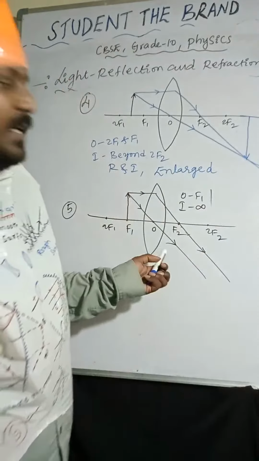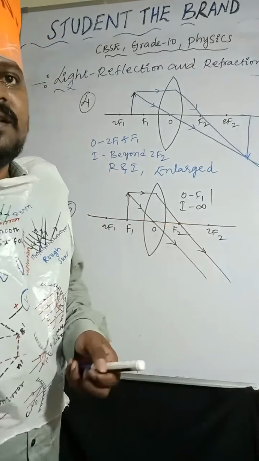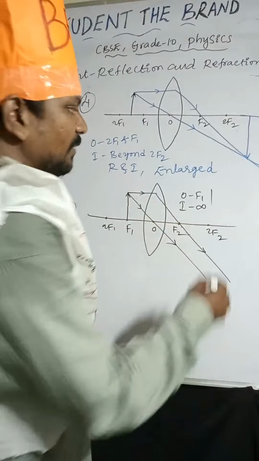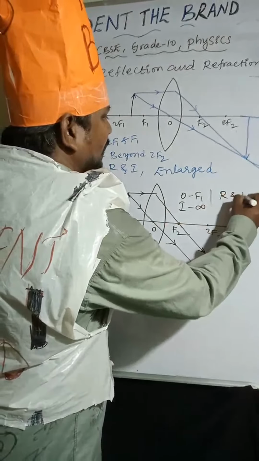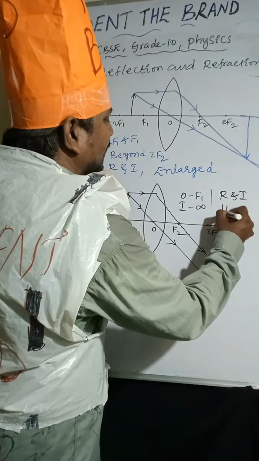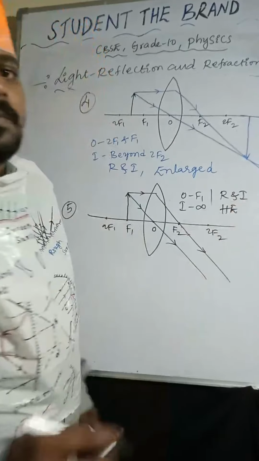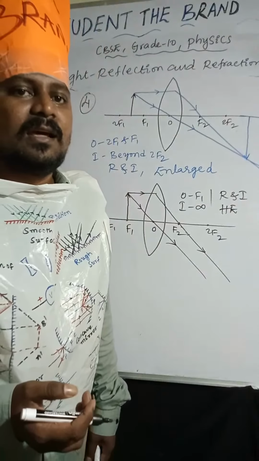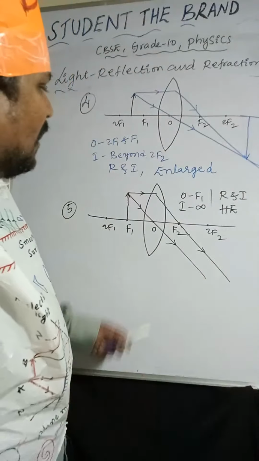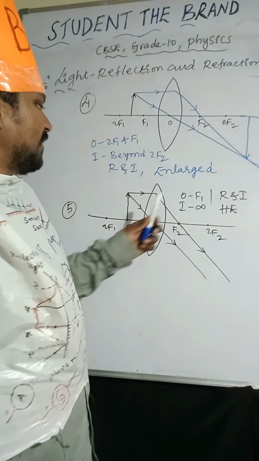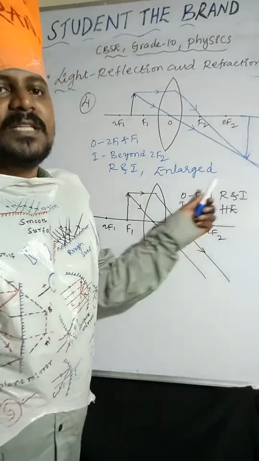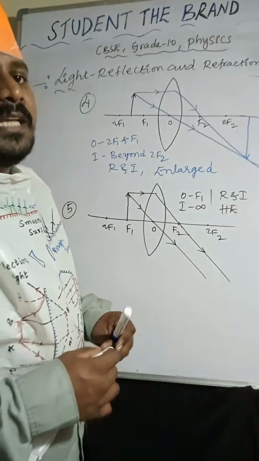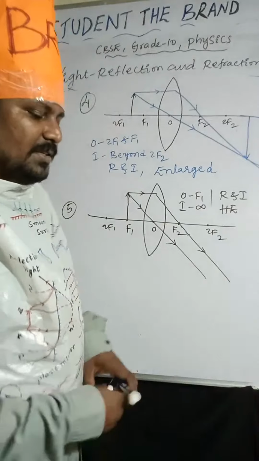Object is placed at F1. Image is forming at infinity. Nature of the image is real and inverted. Size of the image is highly enlarged. Very, very important. Highly enlarged. Okay. Object is placed at F1. Image is forming at infinity. Nature of the image is real and inverted. And the size of the image is highly enlarged.